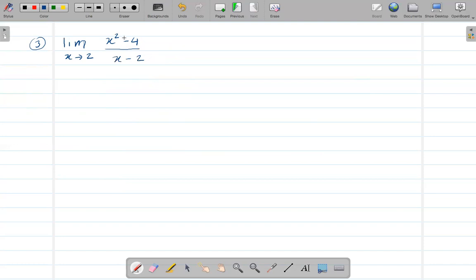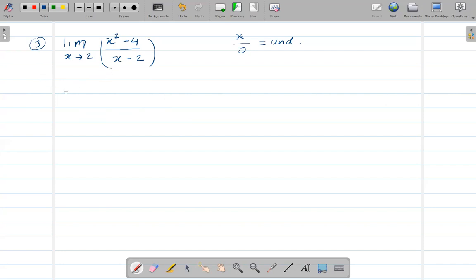Like I said, when you deal with a fraction, you have to make sure that the denominator is not 0. But here we can clearly see that when x goes to 2, the denominator gets 2 minus 2, which is 0. So it doesn't matter whatever we have on the top, anything divided by 0 is undefined. So if we just take the limit directly, it's not going to work. But here we can still make this thing work.